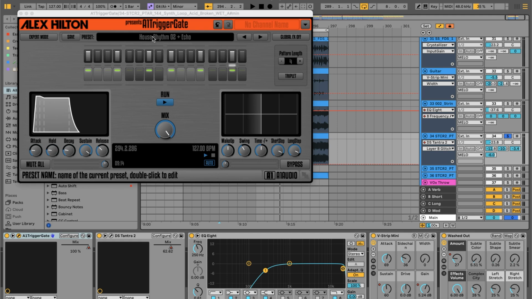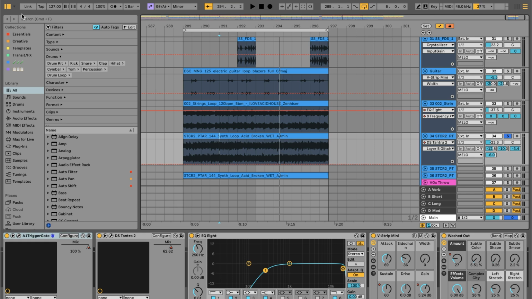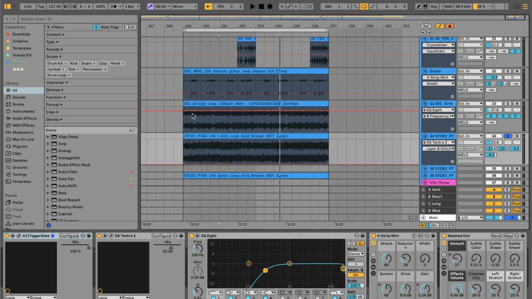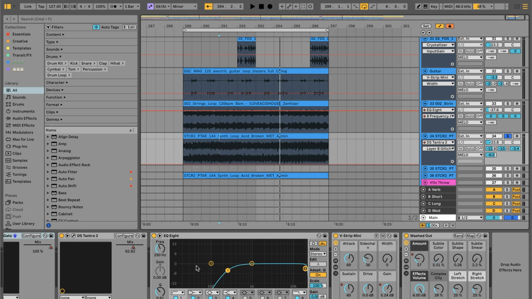It adds that stutter house effect, but there's also a bunch of presets where it'll add more of a trancey sounding stutter with an echo that makes it really dubby and atmospheric, which I absolutely love. And then a little bit of Tantra, so it's making it even spacier and weirder. And then standard channel strip stuff, removing some of the lows. This one I wanted the attack a bit more pronounced, so I dialed the attack up a little bit.